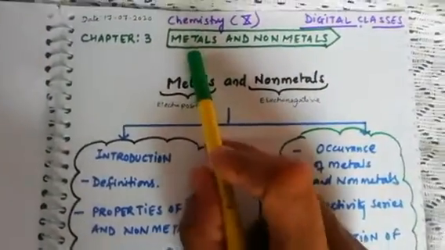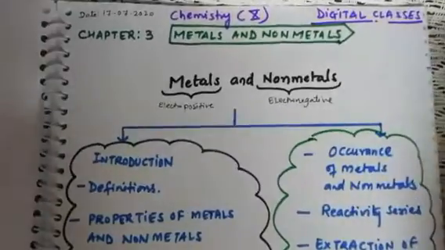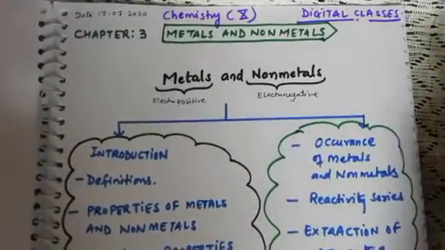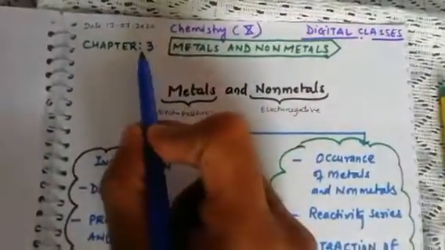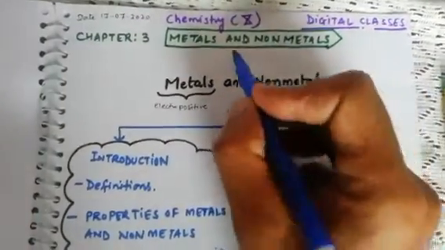This is your chemistry period, and today I'm going to tell you about the new chapter that we are going to start. That is chapter number 3. Name of the chapter is metals and non-metals.